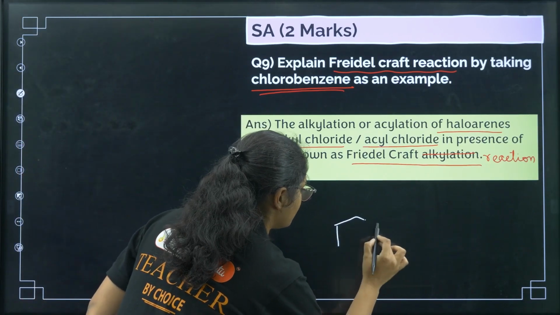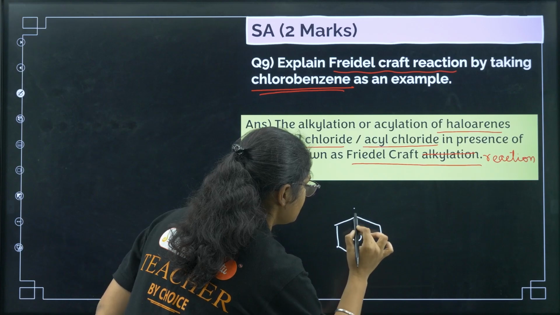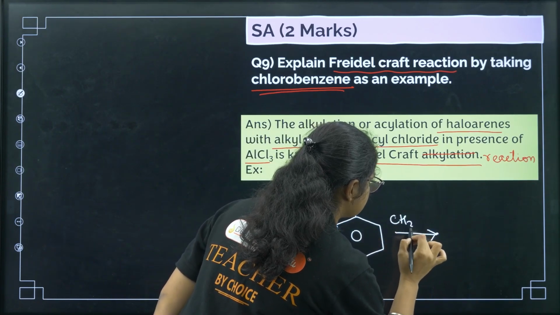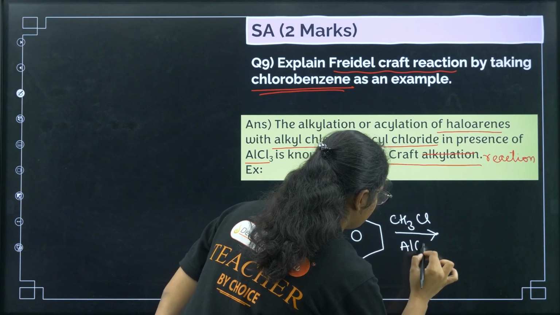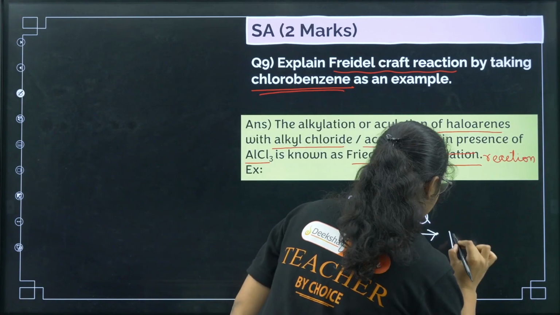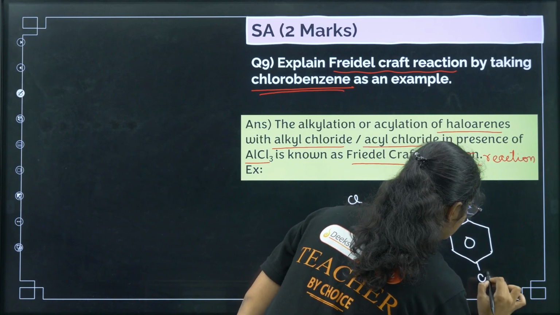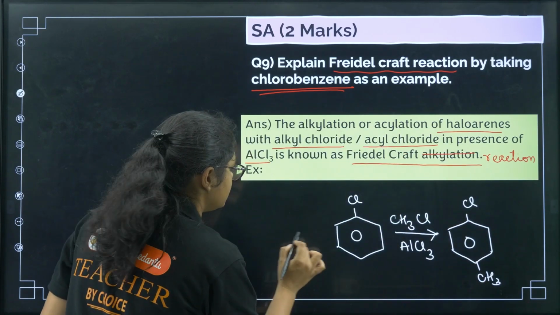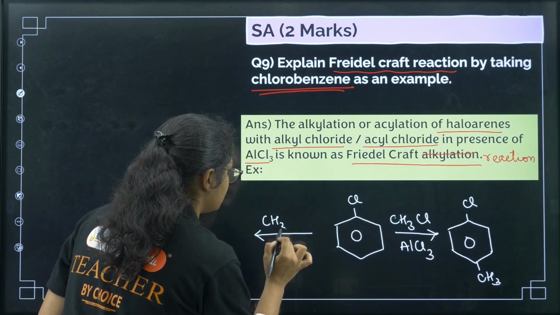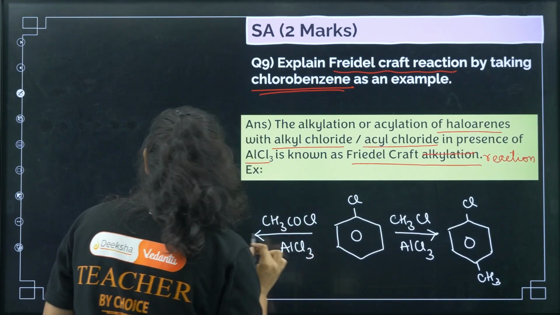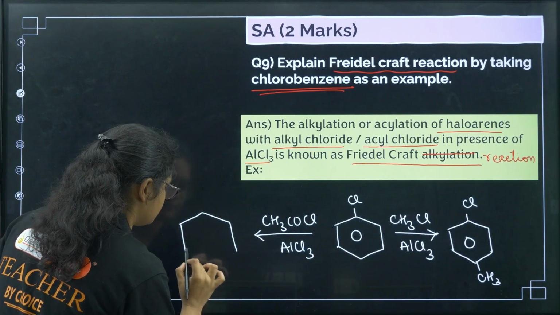So just put chlorobenzene here, and then you can use CH3Cl, AlCl3, and then you can put here the products, any one product is also fine, CH3, and here you can give CH3COCl, AlCl3, and here we will get the acylated product, right?